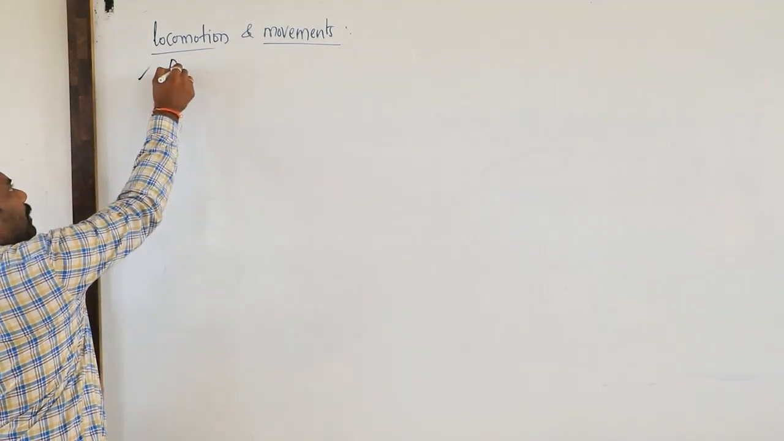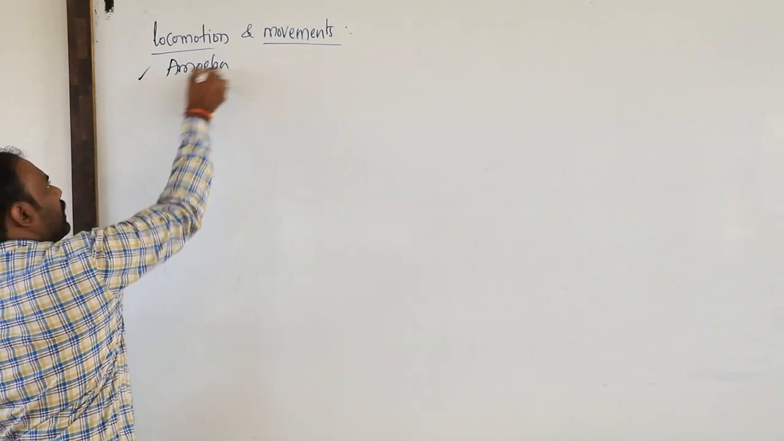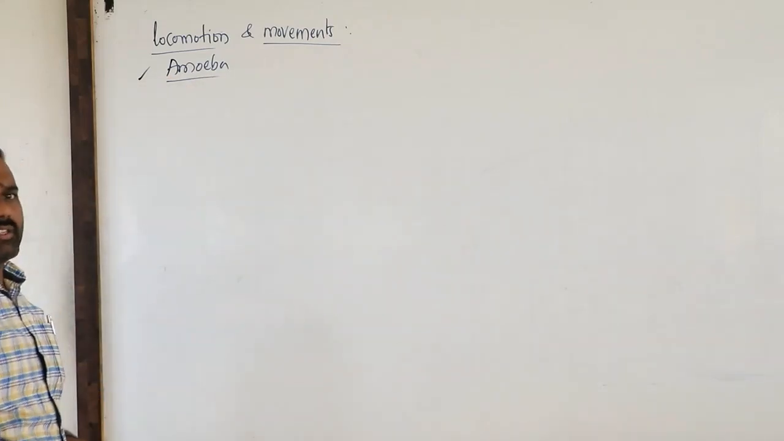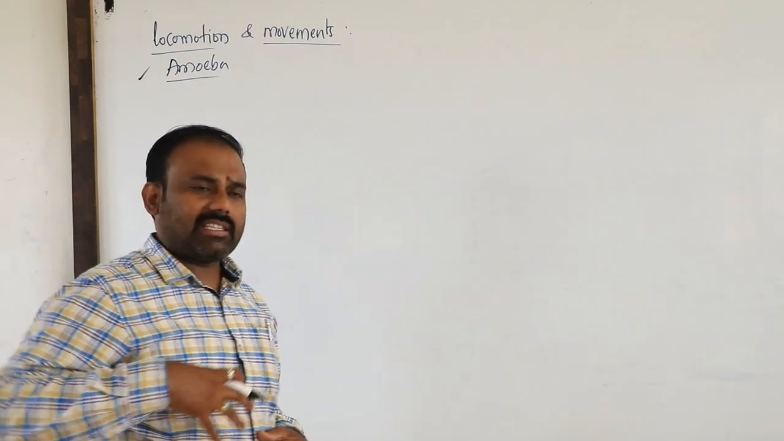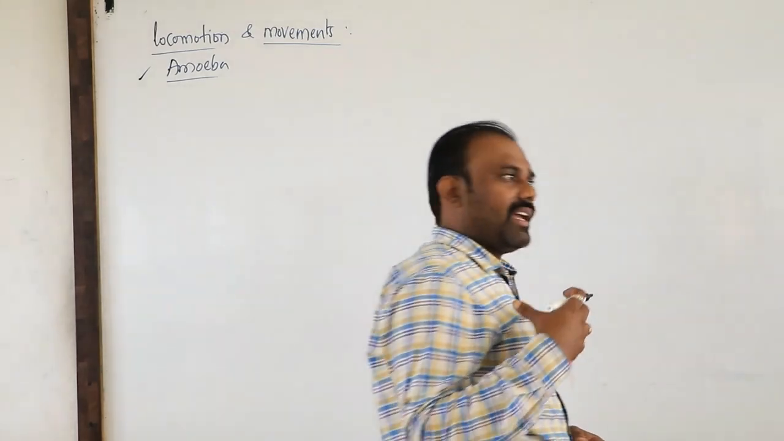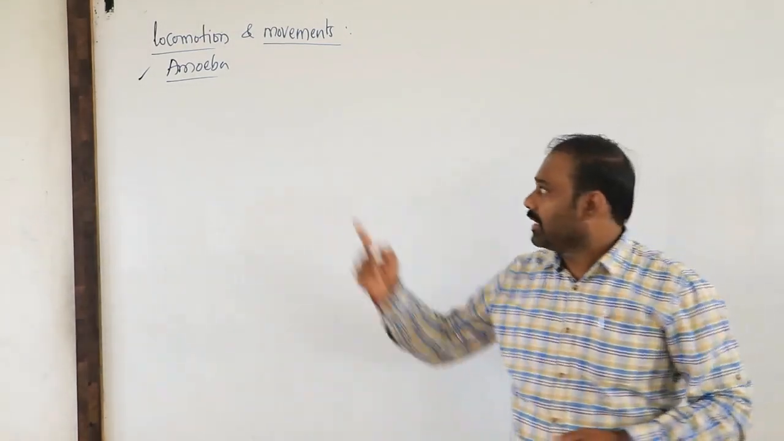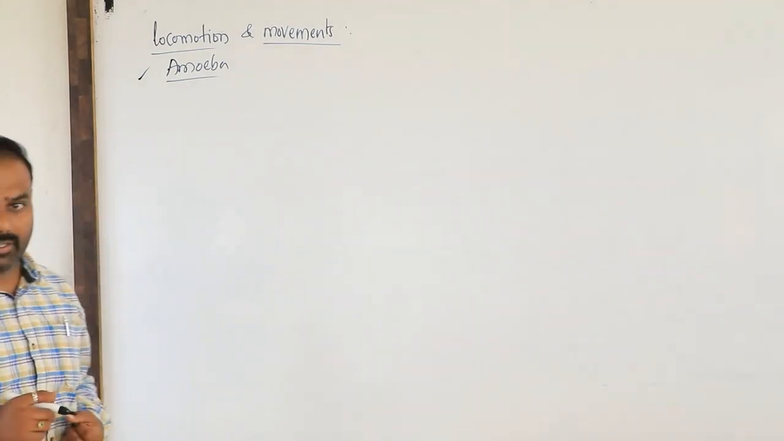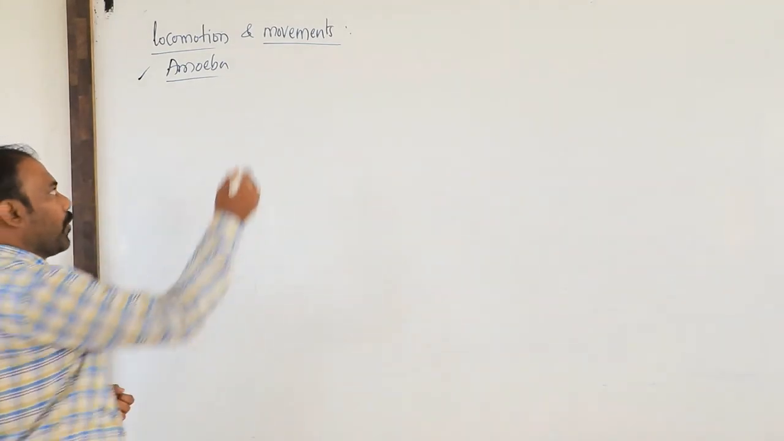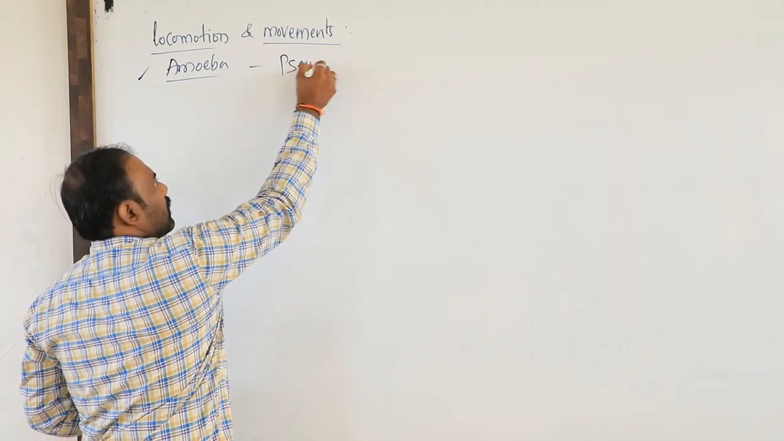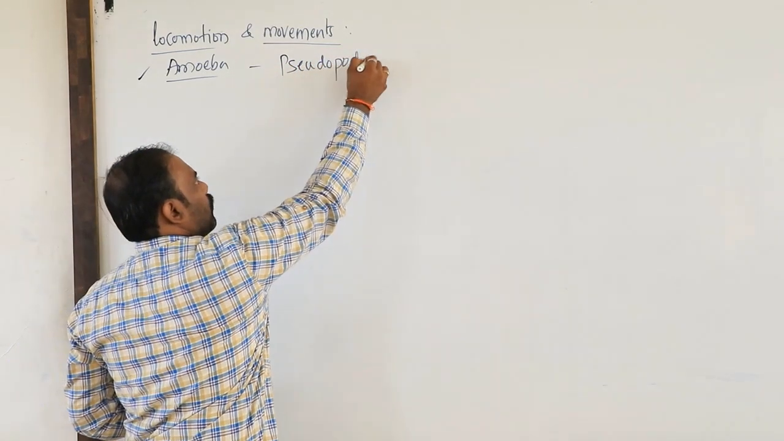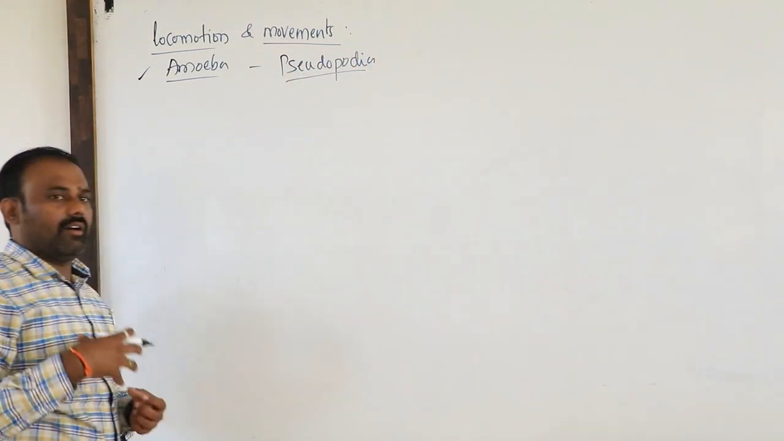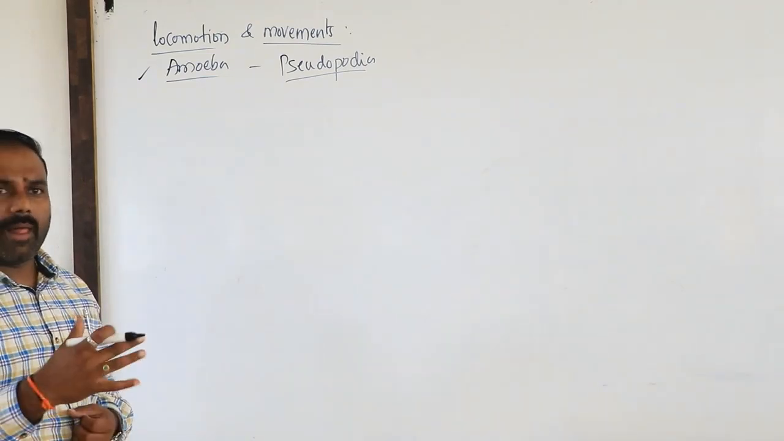When we have an amoeba, we'll take a very simple example. Being a single-celled, unicellular organism, this amoeba can exhibit a kind of movement with the help of pseudopodia, as we know. Pseudopodia help it move from one location to the other location.